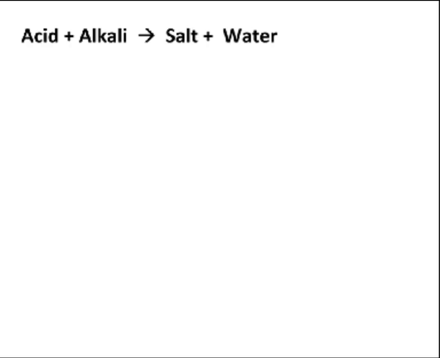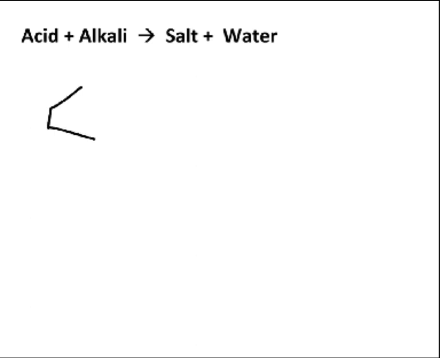The first option was regarding benzoic acid, right? We need to find out whether in presence of aqueous sodium hydroxide it will evolve ammonia or not. We know a general reaction that whenever an acid reacts with an alkali like sodium hydroxide, it results in the formation of salt and water, right?